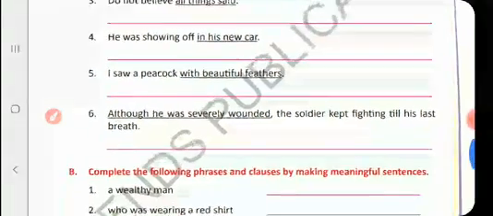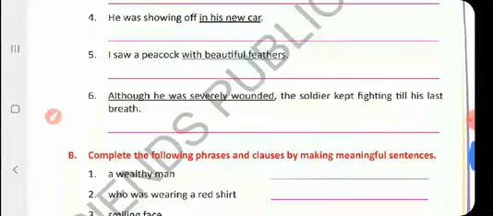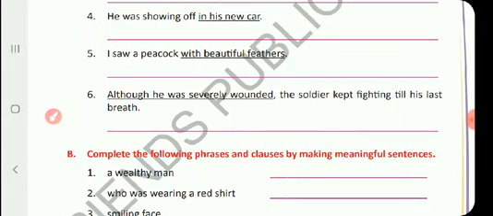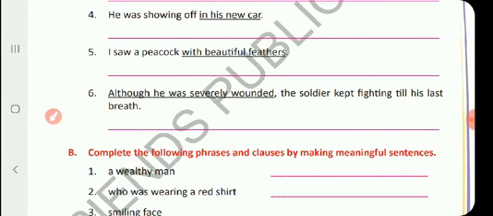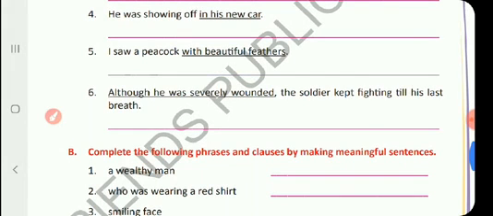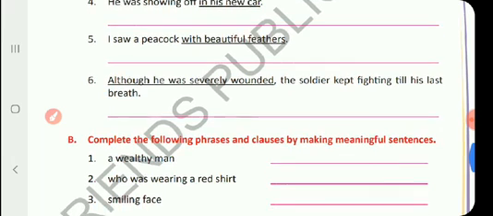Number 5. I saw a peacock with beautiful feathers. Underlined words are with beautiful feathers. That also we cannot make a subject or predicate, and it does not have a complete sense. So that is also a phrase. P-H-R-A-S-E.